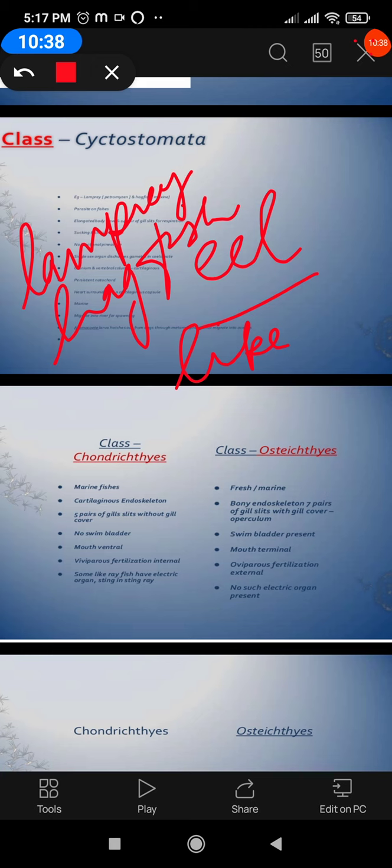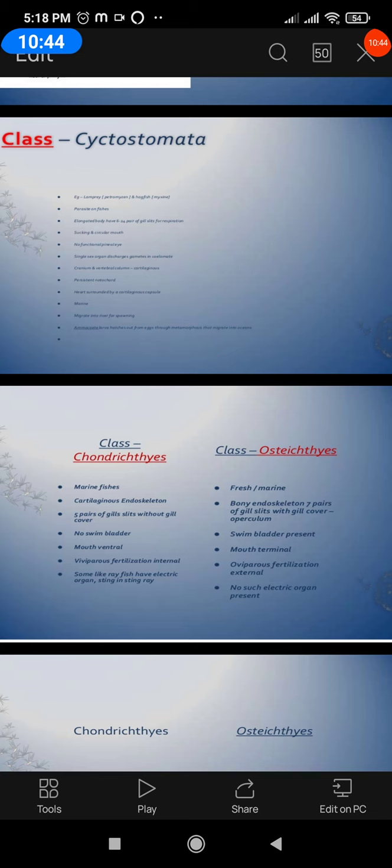So these are the characteristic features of cyclostomata, and these are also called round mouth fishes. Even though they are not fishes, they are called round mouth fishes. That is all about agnatha, the jawless vertebrate cyclostomata. Examples are lamprey and hagfish, which are without exoskeleton.